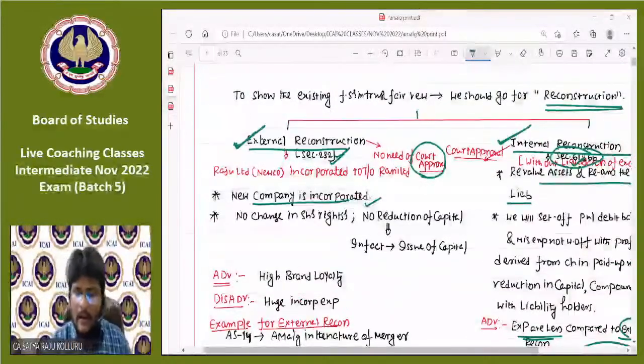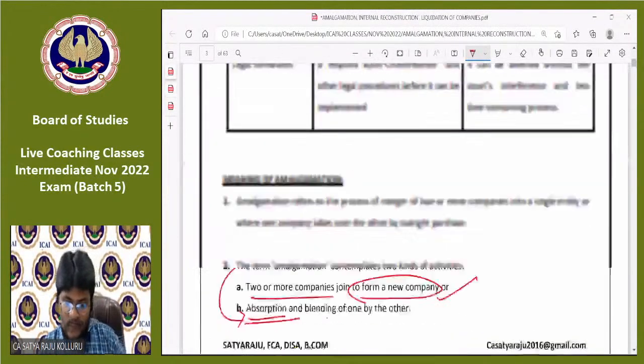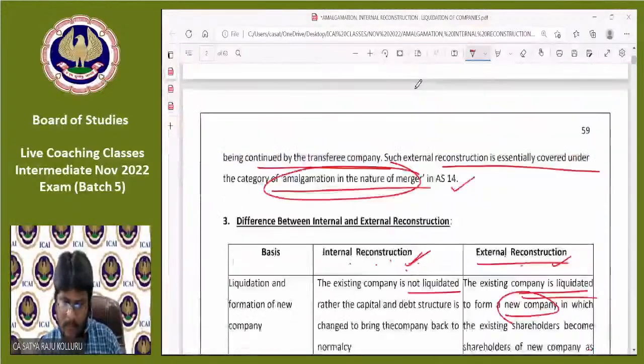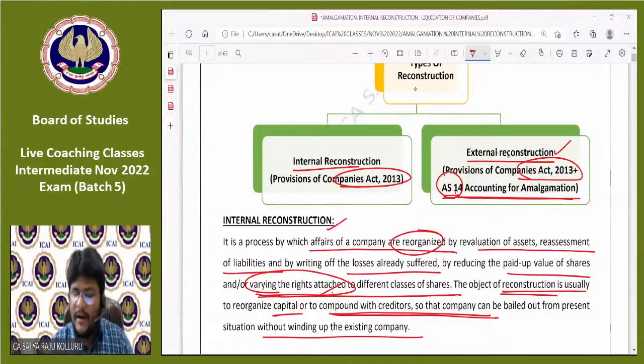Yeah, here, in case of internal reconstruction, only Companies Act 2013 is applicable. But in case of external reconstruction, along with Companies Act 2013, AS 14 is also applicable.